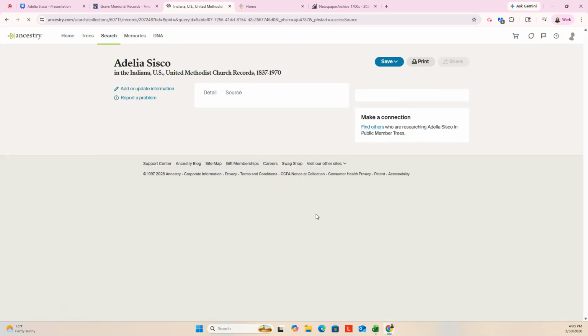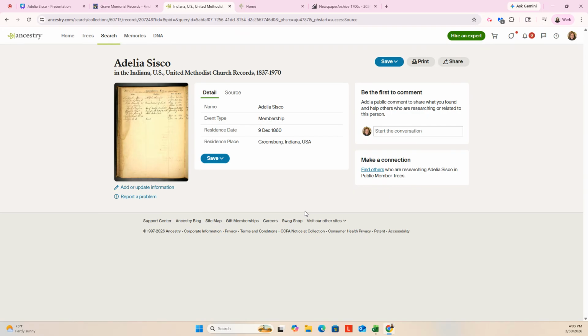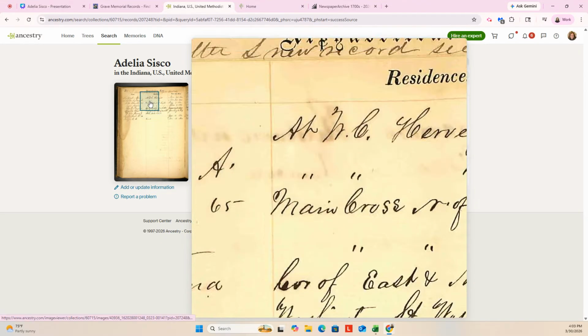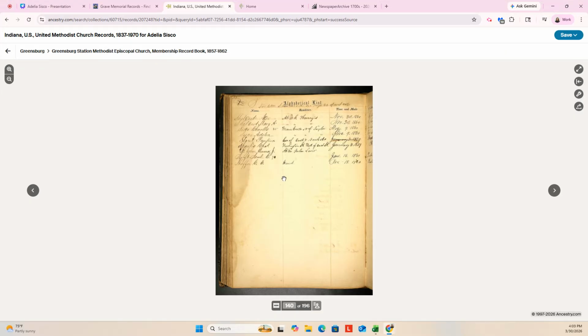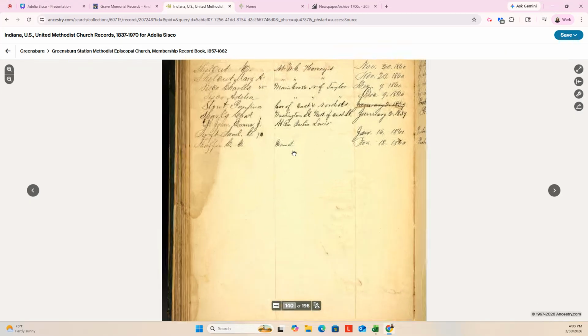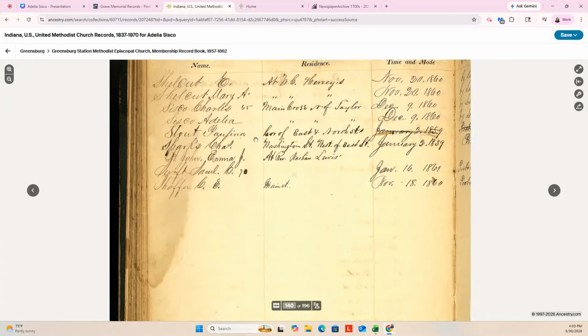So let's see what we've got here. And we know that the other Sisco in the cemetery was a reverend. We don't know what kind, but we know he was a reverend. So this is United Methodist membership. And we have Adelia Sisco right there, December 9th, 1860.